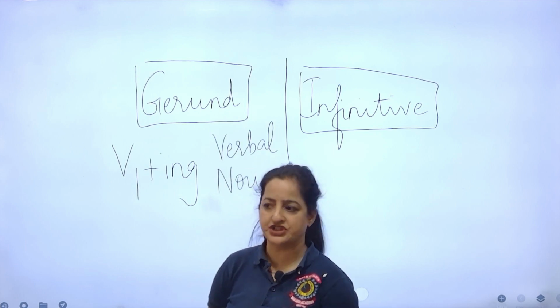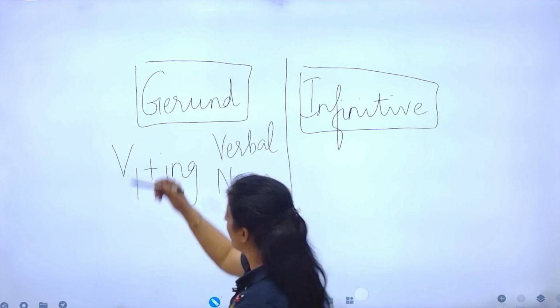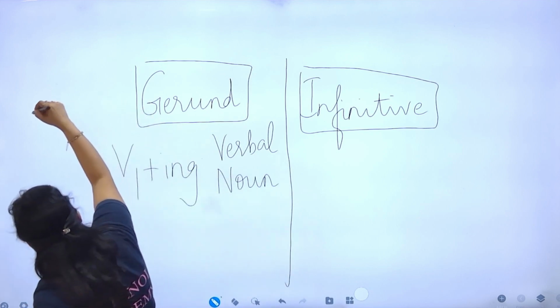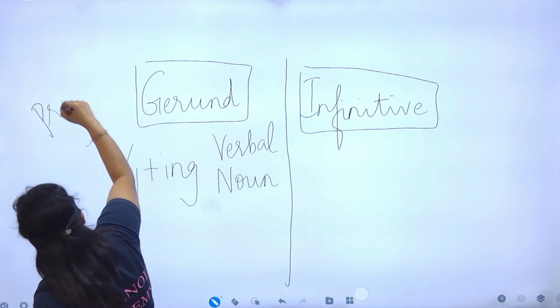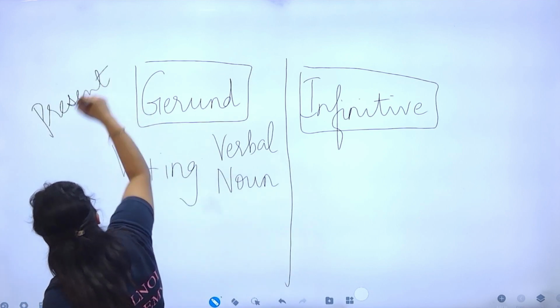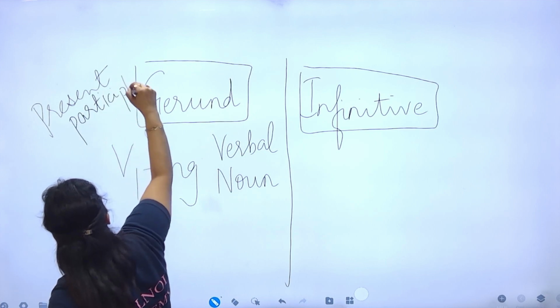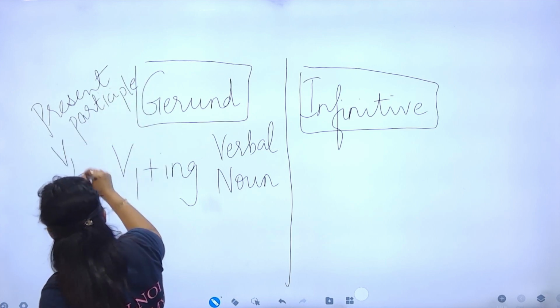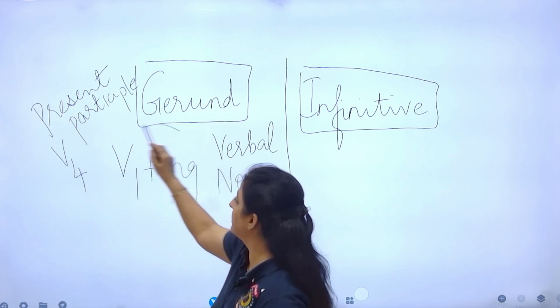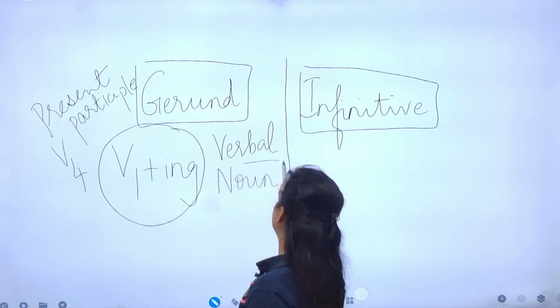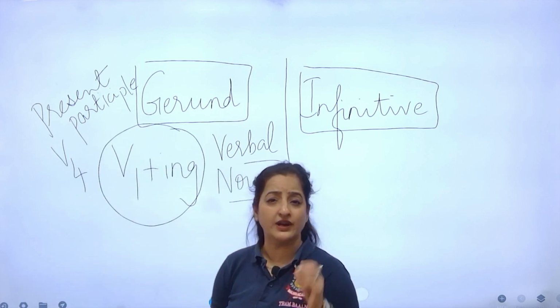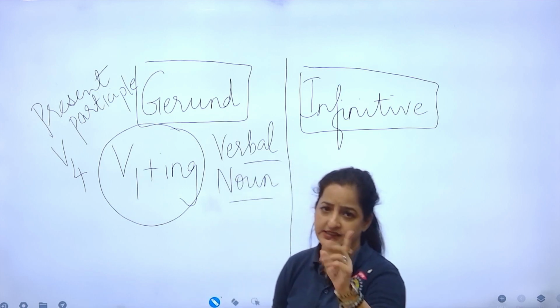Like a verb, it functions like a noun. There is another name for a gerund. Gerund is also called the present participle, V4. There are so many names. V4, present participle. It will look like a V1 plus ing. It is known as a verbal noun. Looks like a verb but functions as a noun.